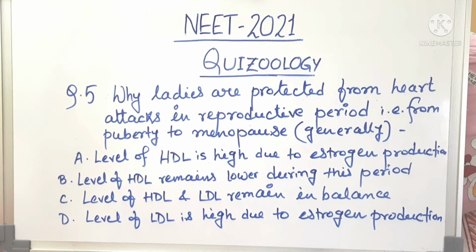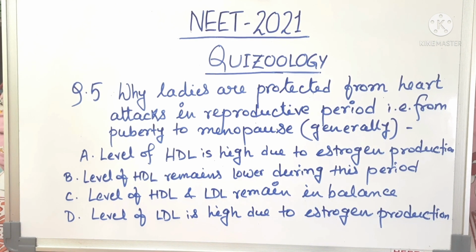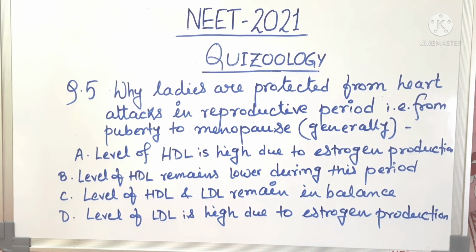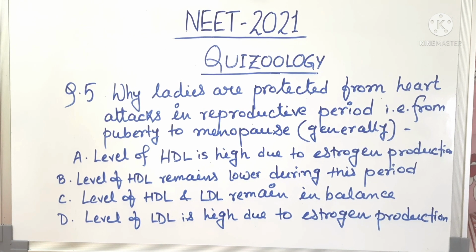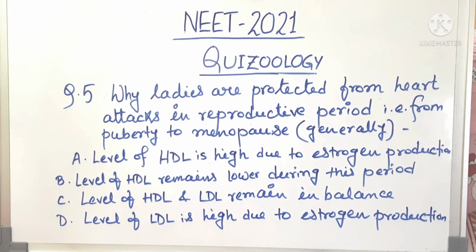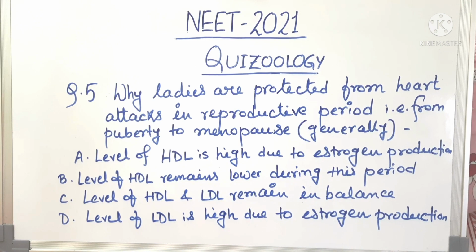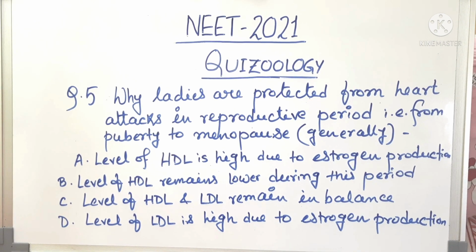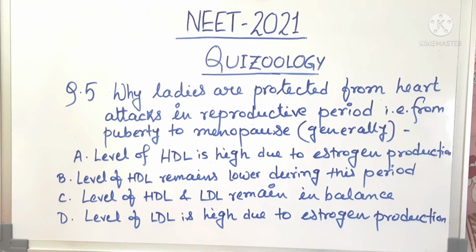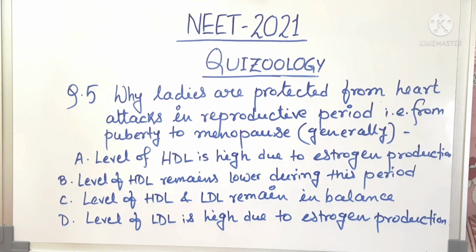Question number 5. It is said that ladies are protected from heart attacks in reproductive period, that is from puberty to menopause. Why? Option A, level of HDL is high due to estrogen production. Option B, level of HDL remains lower during this period. Option C, level of HDL and LDL remain in balance. Option D, level of LDL is high due to estrogen production. Guys, please try to solve this question. And if you find any difficulty in solving this particular question, because there is a very important concept that you need to know before solving this question, please write in the comment section. I will try to clarify it to you.